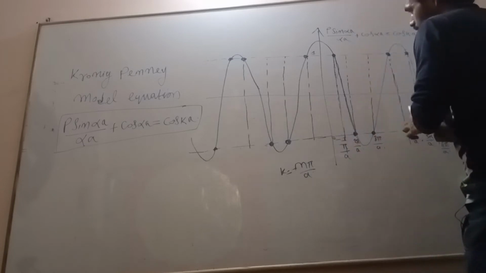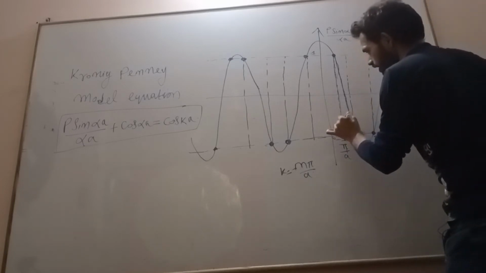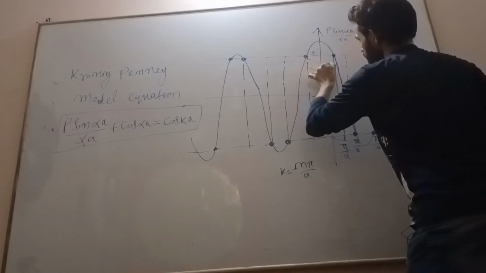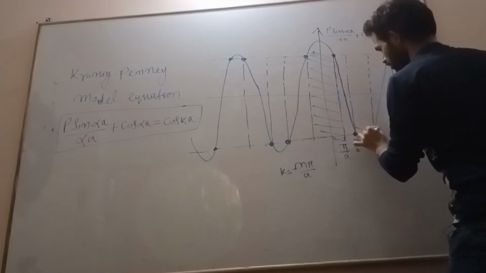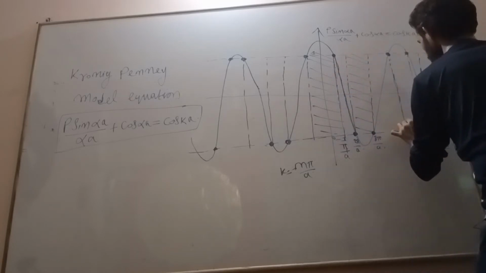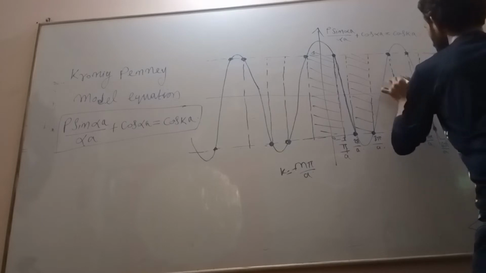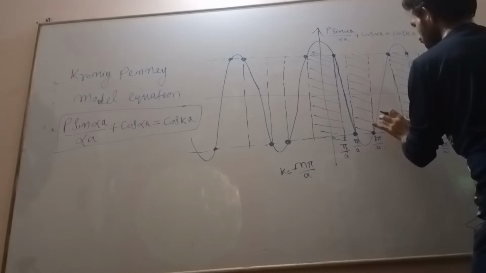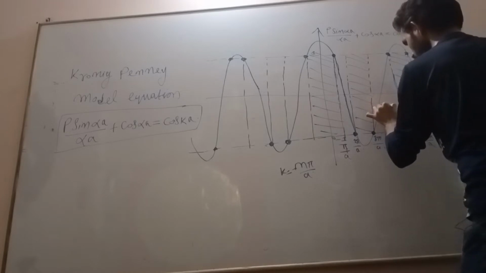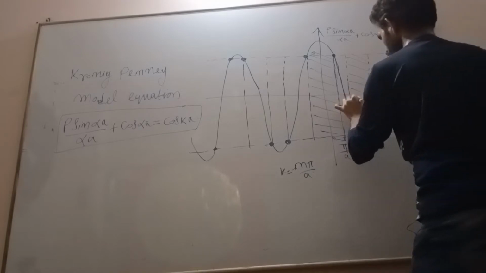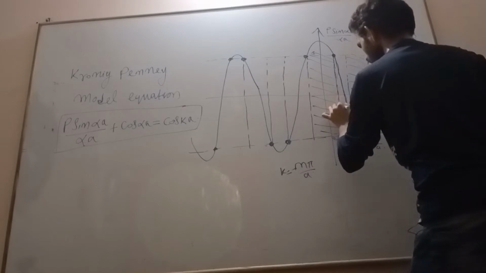So therefore this is my energy band gap, and this is my forbidden band gap. This is forbidden band gap. So this is my allowed energy band. This is allowed band, this is forbidden band, and this is my allowed band.